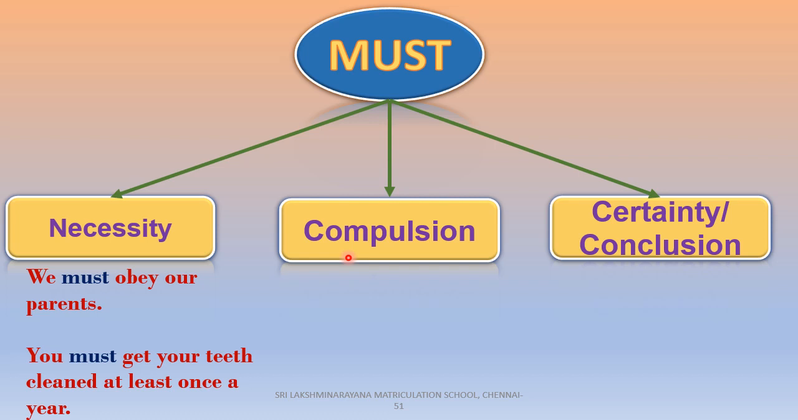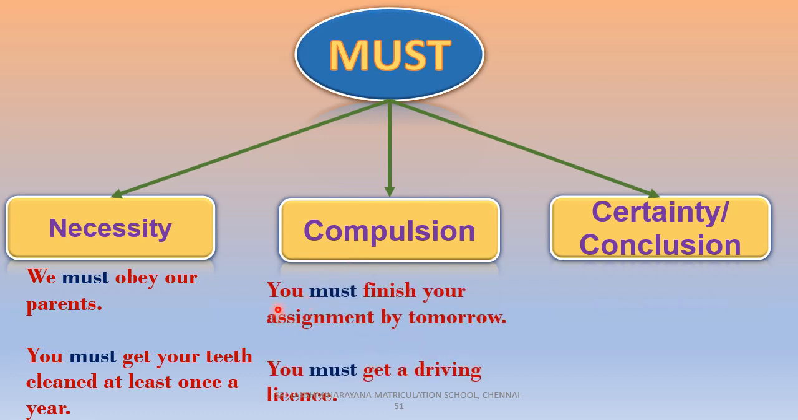Coming to compulsion, observe these examples, children. You must finish your assignment by tomorrow. You must get a driving license. So, in these sentences, must expresses the compulsion of the speaker towards others for certain things to be done. In the first sentence, he is saying strongly that he has to finish or complete his assignment by tomorrow. In the second sentence, he says strongly to get a driving license, which is mandatory.